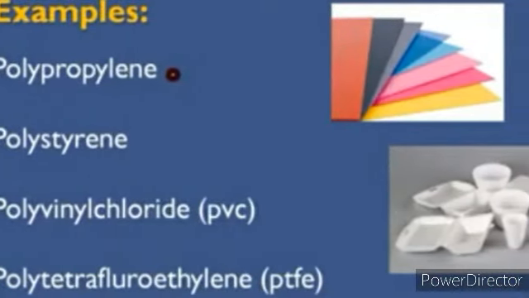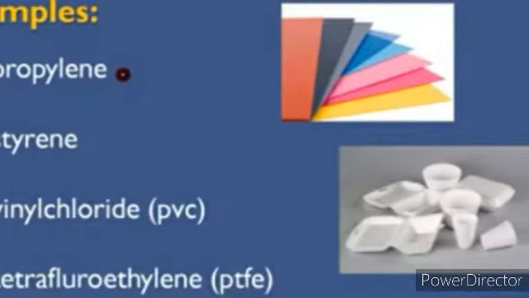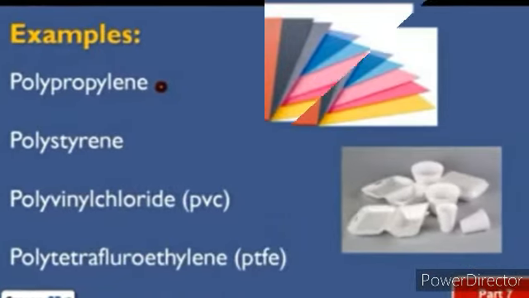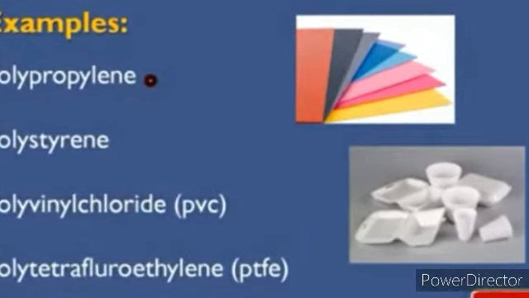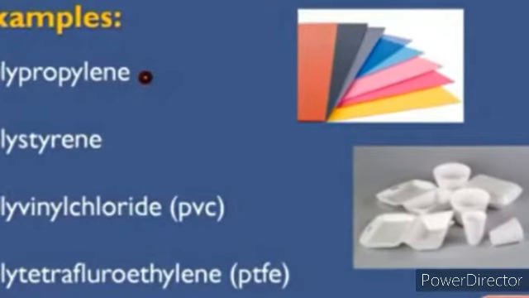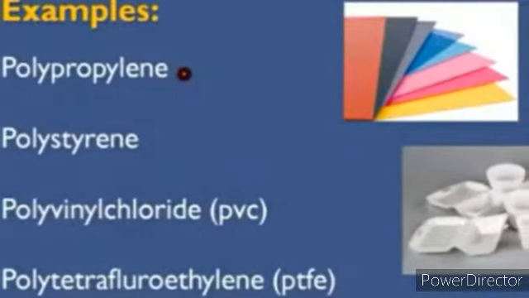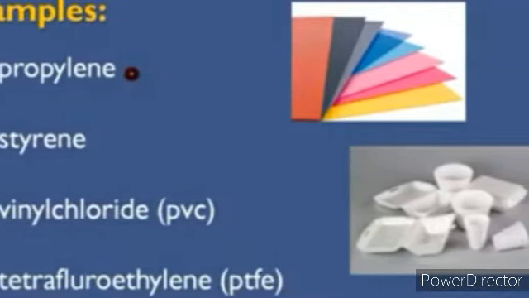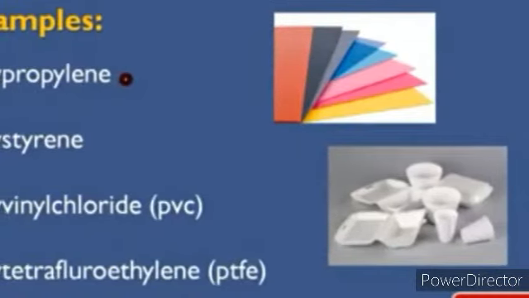Examples of thermoplastics. We have polypropylene. If we heat this type of plastic, it does not undergo chemical change and we can mold it again. Next one, polystyrene. We have PVC, which is polyvinyl chloride. It is used for making pipes. Next, we have polytetrafluoroethylene, also called PTFE. By these different types of plastics, we can make different things like file covers.